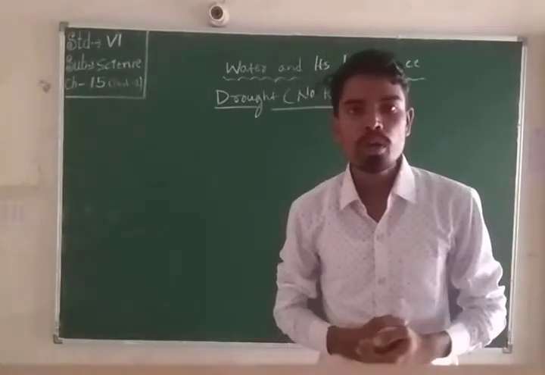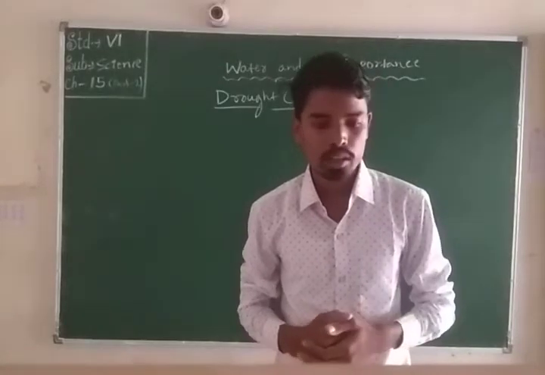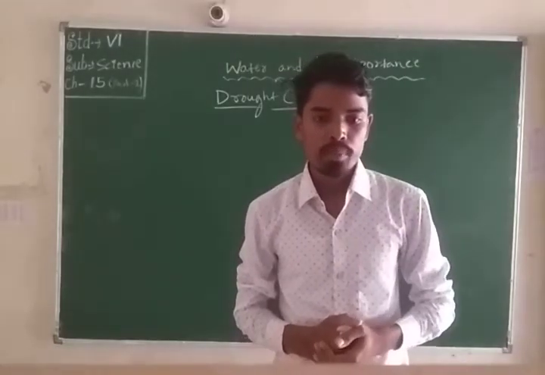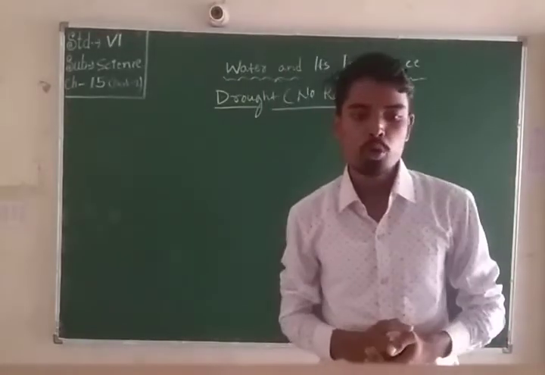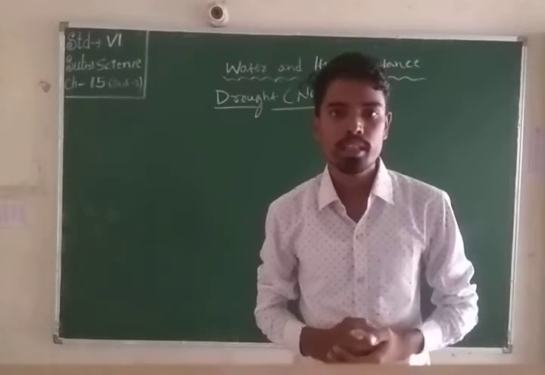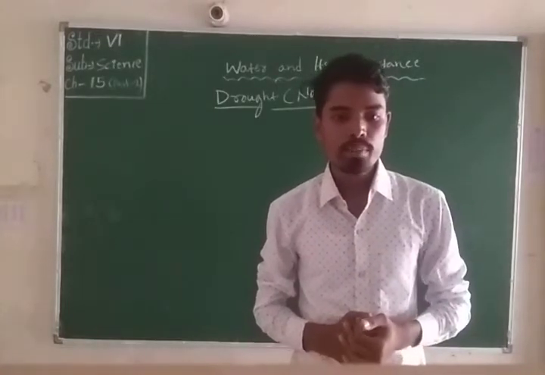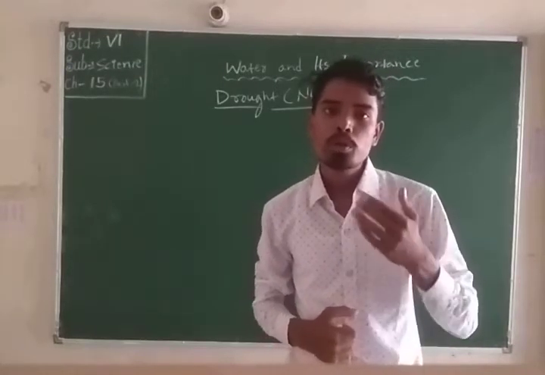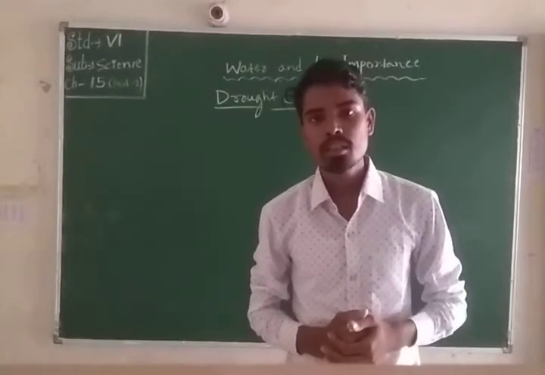Also, about 12% of its population is permanently affected by drought. Permanently drought-prone areas include the northwestern parts, the Thar desert area, the central part of the peninsular plateau, southern Uttar Pradesh, and some parts of Andhra Pradesh.